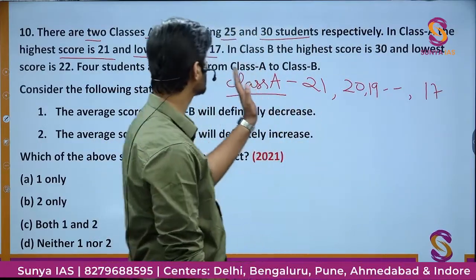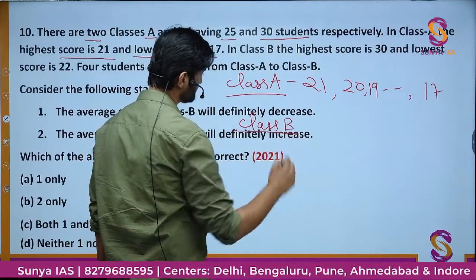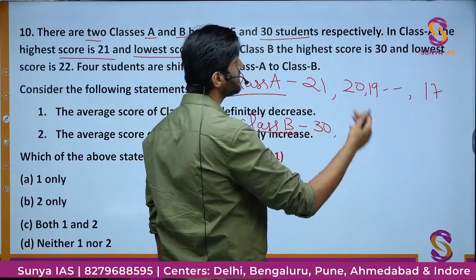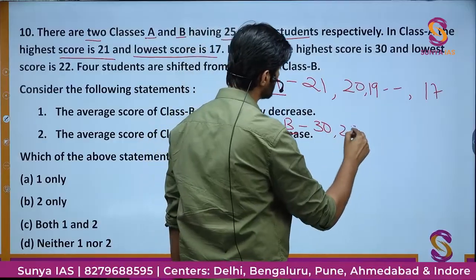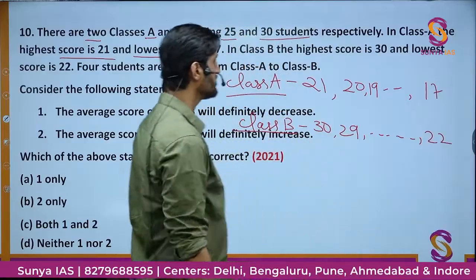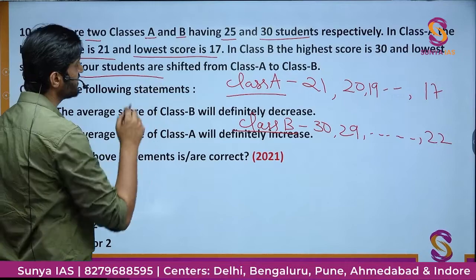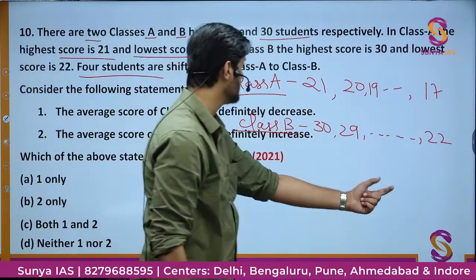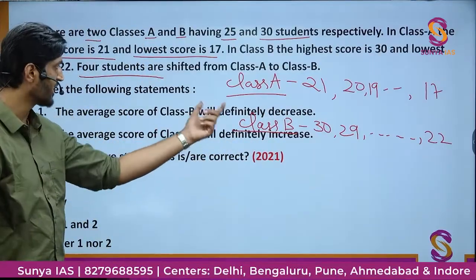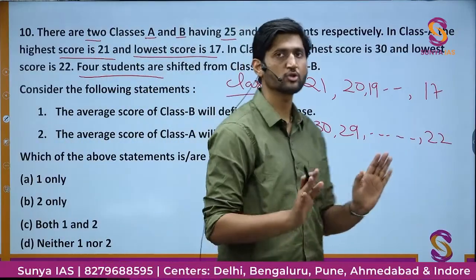Now let us talk about class B. In class B, the highest score is 30. So it is starting from 30. Then you will get 29, 28 and so on until the lowest marks are 22. This is the range of marks in class A and class B. Now 4 of the students are shifted from class A to class B. And it is being asked the average score of class B will definitely increase, average score of class A will definitely decrease. This is being asked. Okay, so what is the basic idea of the question?